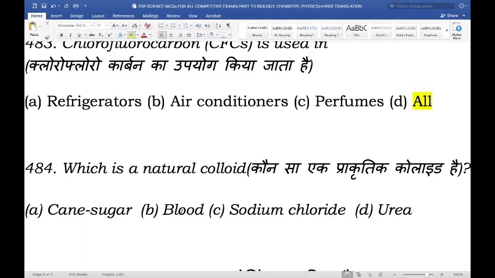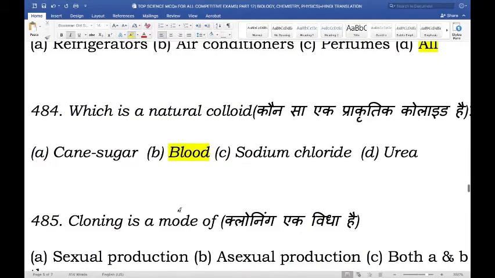And the right answer here is blood. Blood is a colloid because in blood, the blood cell size is between 1 nanometer to 100 nanometers. And in the mixture, one substance is divided into minute particles called colloidal particles and dispersed throughout a second substance.